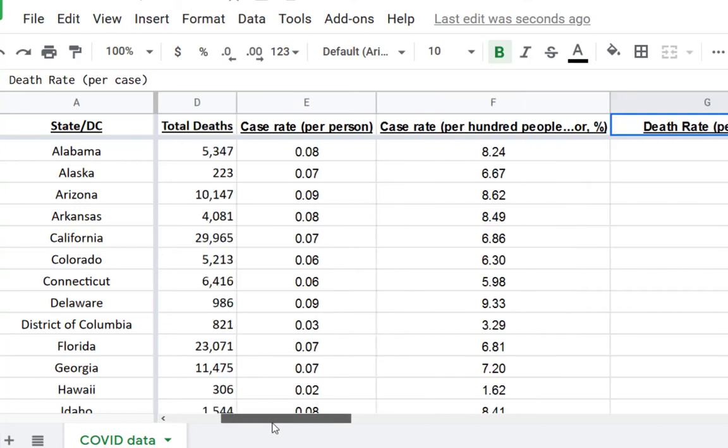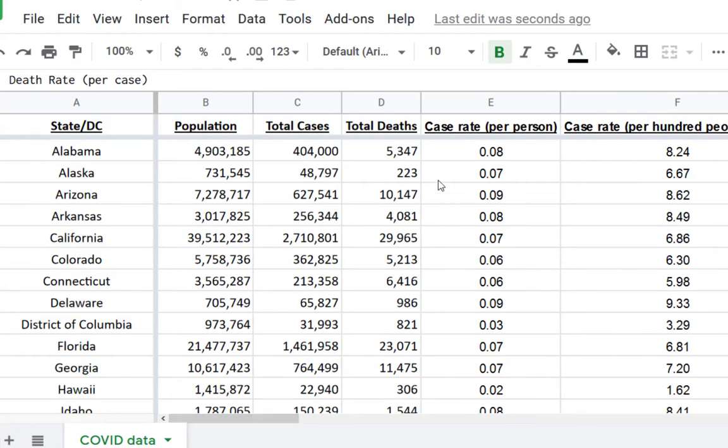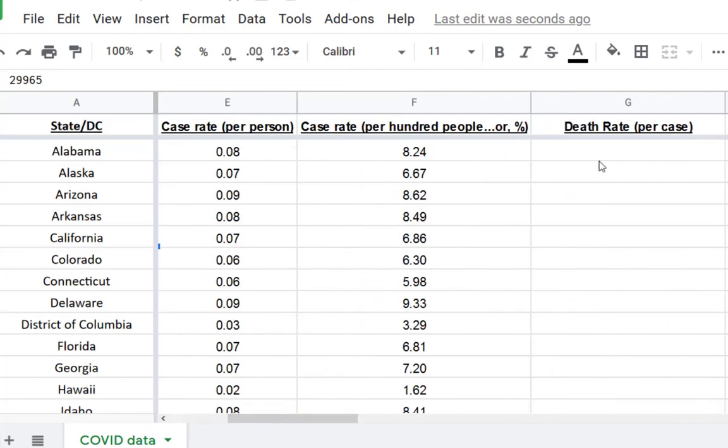Again, it's tempting to look back over here and say, okay, which state has the most deaths? Florida, 23... Oh, God, California, 29,965. Okay, yeah, they got the most deaths, at least in what I can see right here. But also in what I can see right here, they have the most people. So they should have, all things being equal, more people succumbing to the virus. So let's see if it pans out numerically.